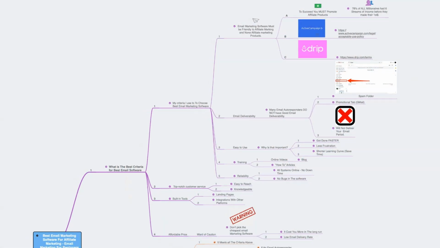There are some criteria that you must have, and I'm going to show you all that on my computer. I'm going to take you step by step, and I'm also going to give you a blueprint of what to follow in case you want to pick your own autoresponder or email marketing platform. I'm going to show you a step-by-step demo for the email marketing software that I use personally, and I'm going to tell you why I use it. It's the easiest, the best, and a lot of people don't know much about it. I'm also going to have a really good surprise for you as well.